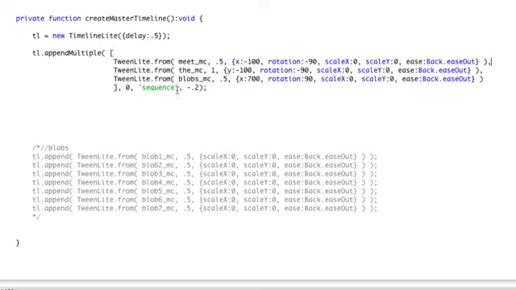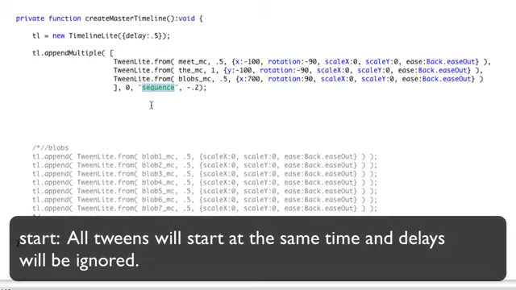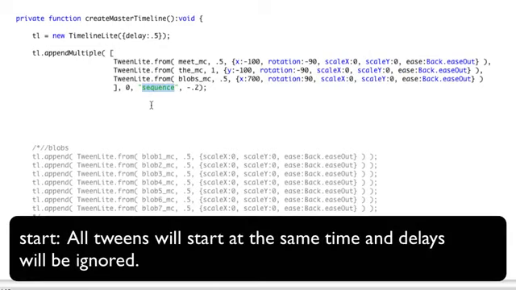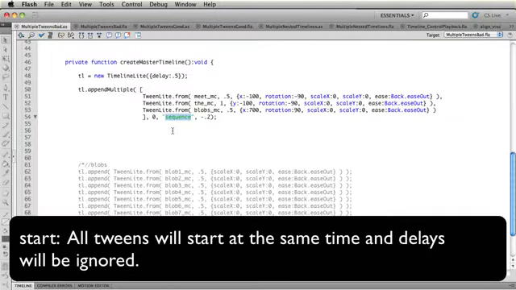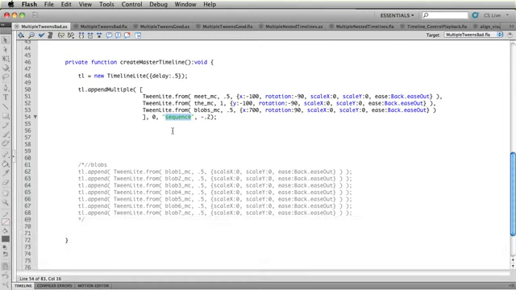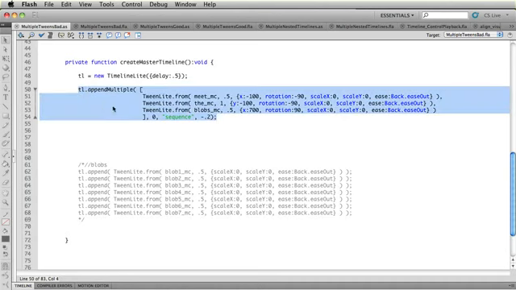There is a third align mode called start, and that takes into account whether or not there are delays in your tweens, and it will ignore the delays. But again, you have to really see that to understand it. So that wraps up our first little piece of using appendMultiple.